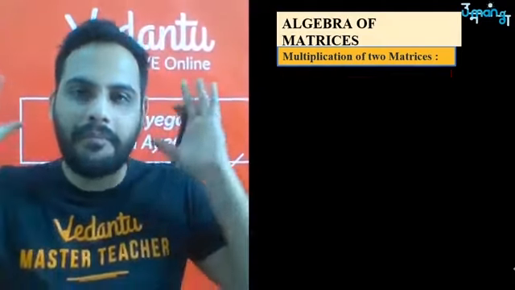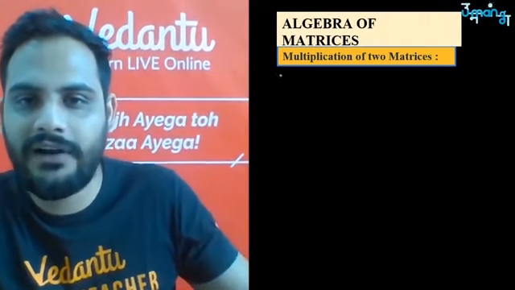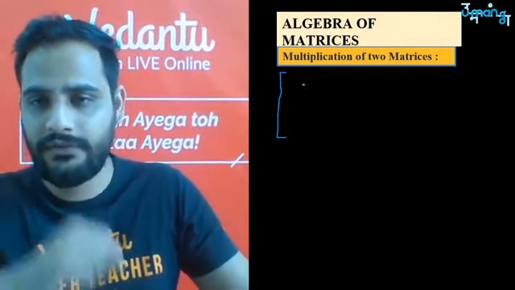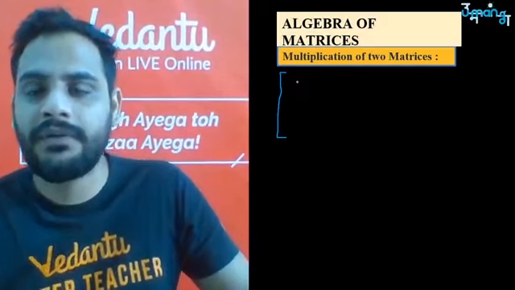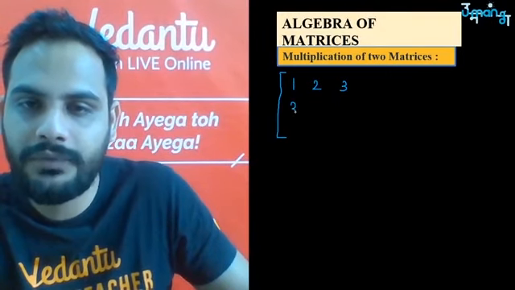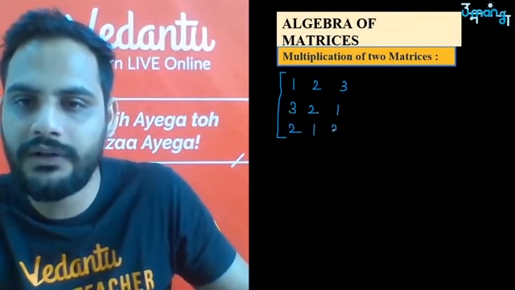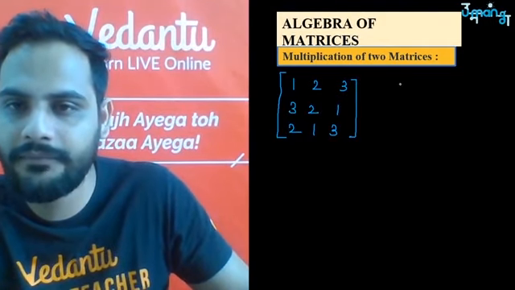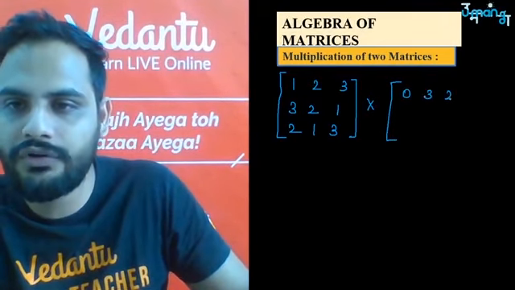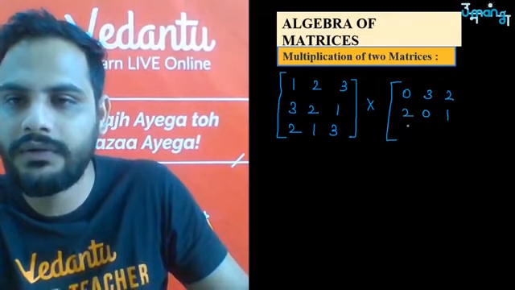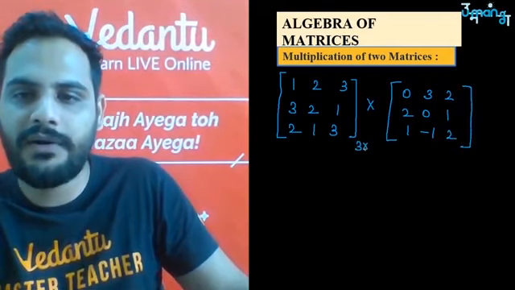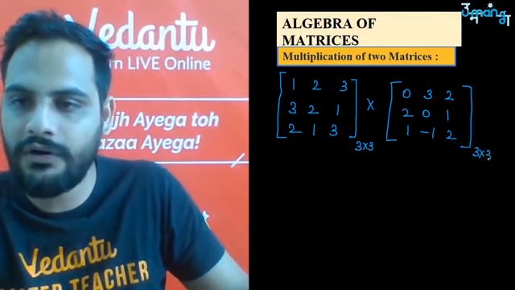Okay, अब देखो, biggest question is your 3 by 3 matrix. Okay, so let's take an example. I am taking small values ताकि जल्दी से हो जाए. Main thing is understanding how do you do it. Okay, so let's say 1 2 3, 3 2 1, 2 1 3 multiplied with 0 3 2, 2 0 1, 1 minus 1 2. ठीक है, these are two matrices. As you can clearly see, this matrix is of the order 3 by 3. This matrix is also order of 3 by 3.